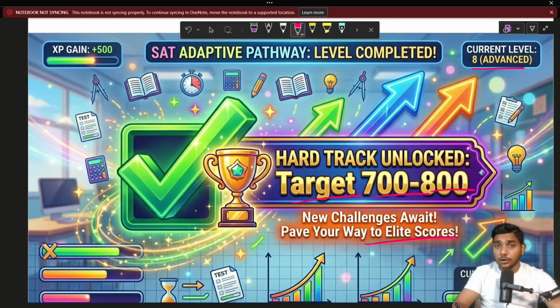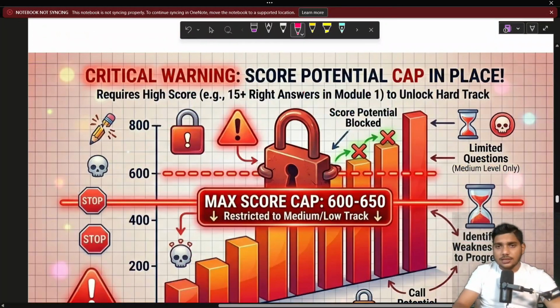Now this is your module 2. It is much tougher than module 1, according to your performance in module 1. I already told you about this. This is the total game changing module. Module 2 is the most important. Now, critical warning. Score potential cap in place.